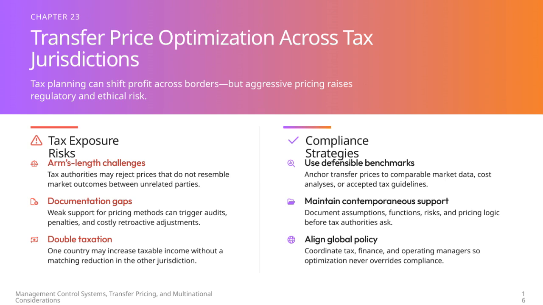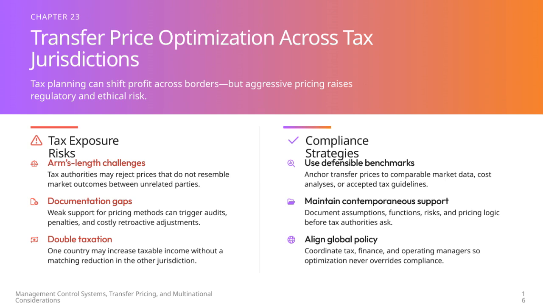Another risk comes from documentation gaps. If companies can't adequately support their pricing methods, they face audits, penalties, and potentially costly retroactive tax adjustments. Then there's the problem of double taxation. When one country increases taxable income without a corresponding reduction in the other, companies end up taxed twice on the same income. To manage these risks, several compliance strategies are essential.